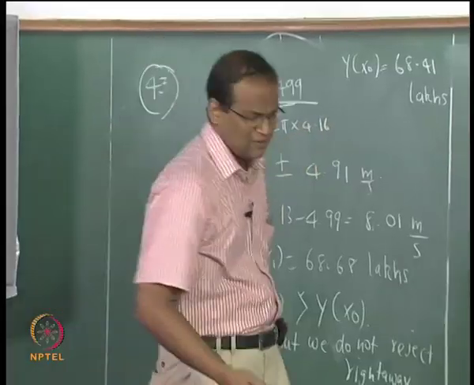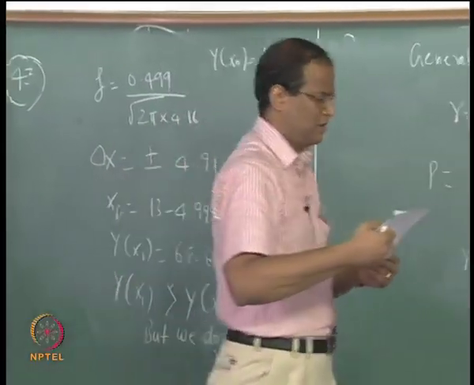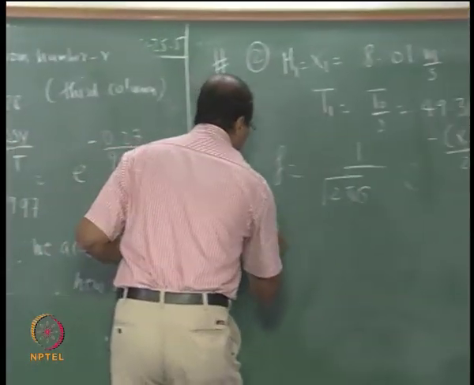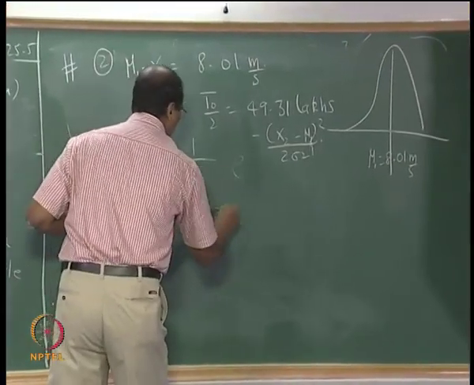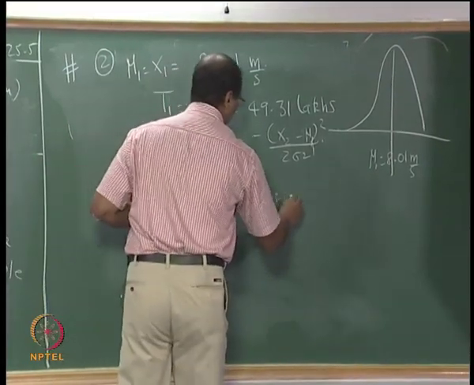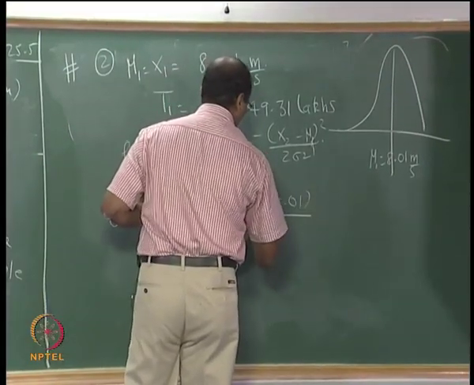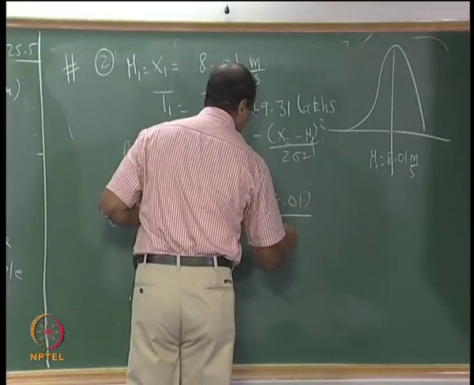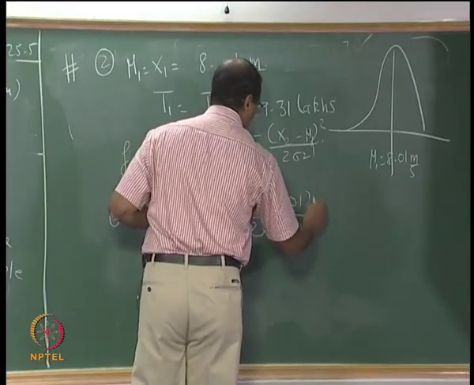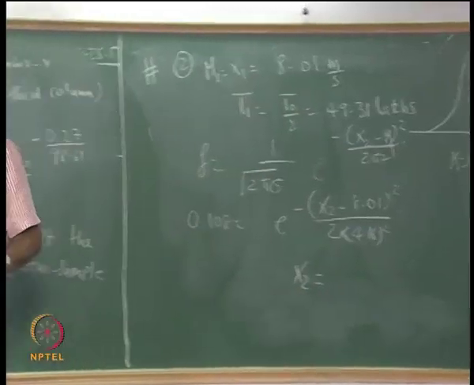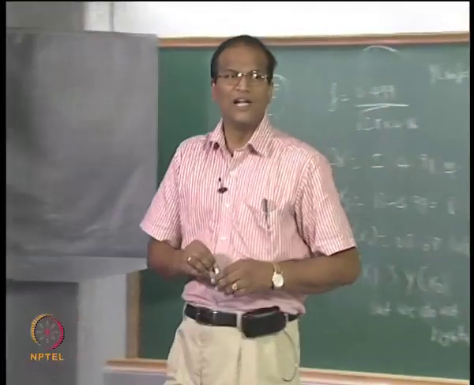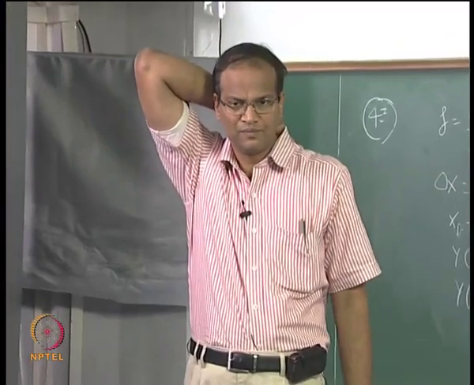Okay. So what is the new random number? 0.108. We leave this. And tell me whether it is going to be positive or negative.